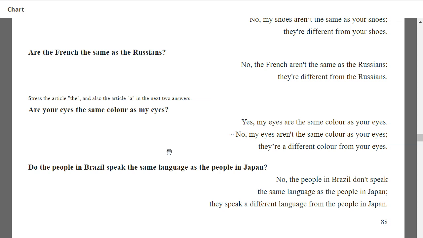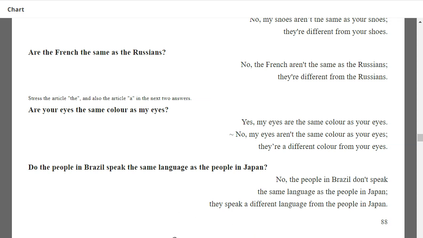Are your eyes the same color as my eyes? Yes or no? Yes, my eyes are the same color as your eyes. As yours. Very good. As yours is also correct.